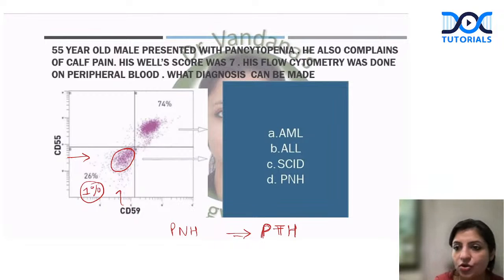Because one, they can coexist with aplastic anemia. Second, they can progress into aplastic anemia. Third, they can even progress into myeloid malignancy. So that's why it's very important to pick up these patients. Okay, Wells score is a score for deep venous thrombosis.